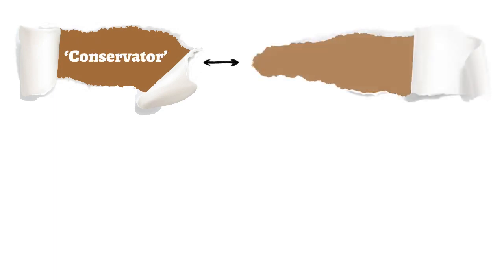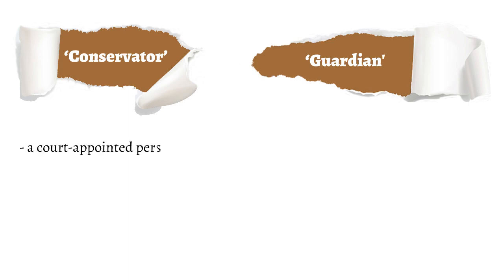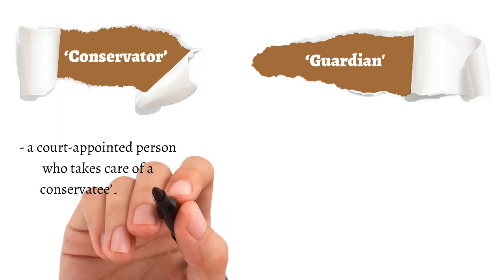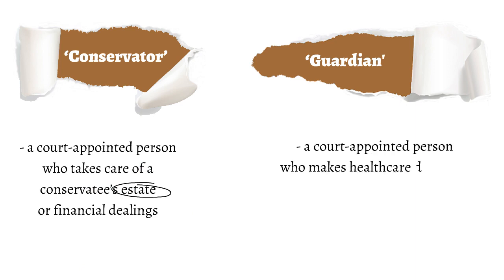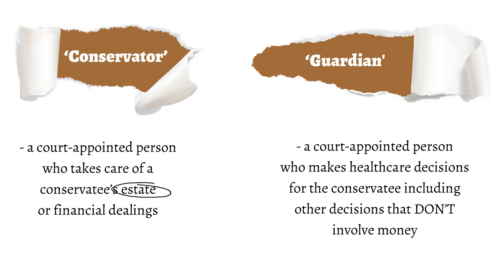Oftentimes, the term conservator is used interchangeably with the term guardian. There are differences between the two. Specifically, a conservator is a court-appointed person who takes care of a conservatee's estate or financial dealings, while a guardian is a court-appointed person who makes healthcare decisions for the conservatee, including other decisions that don't involve money.